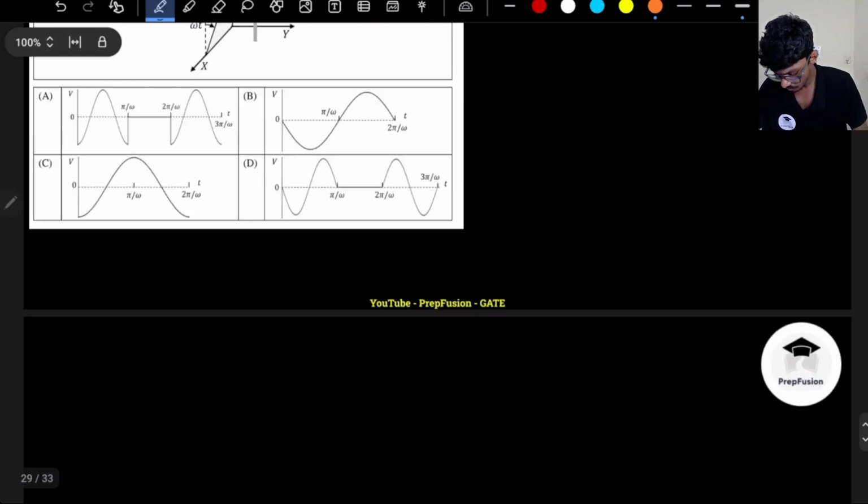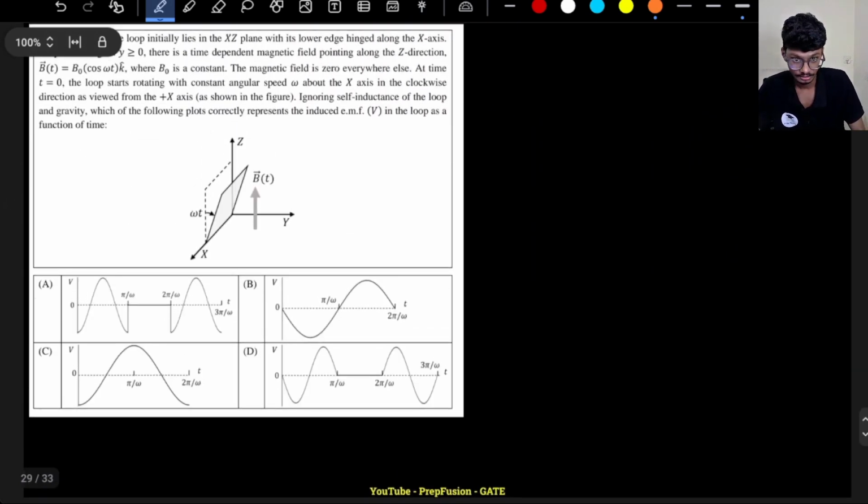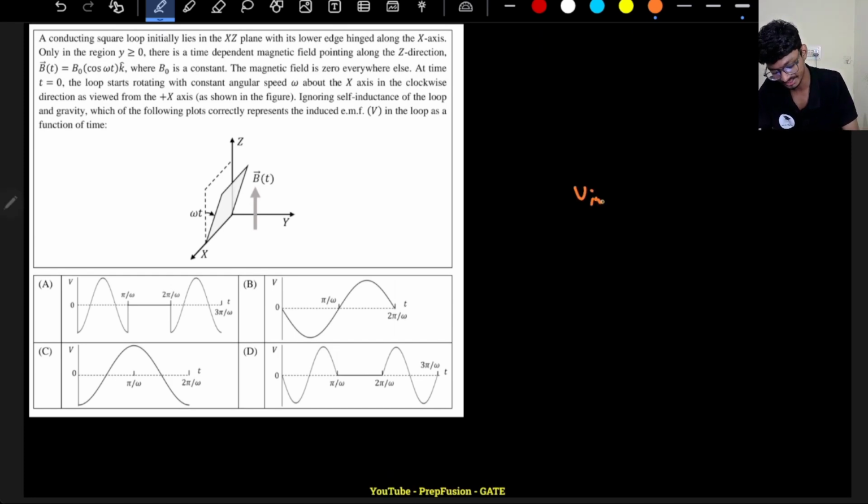Okay, so now let's move on to the final and last one. The last question is again a pretty good question. So don't worry, even if you don't remember anything in EMFT, one thing you remember: what is the induced voltage? Induced voltage is minus d phi dt, right? This you remember. Only this much is required.